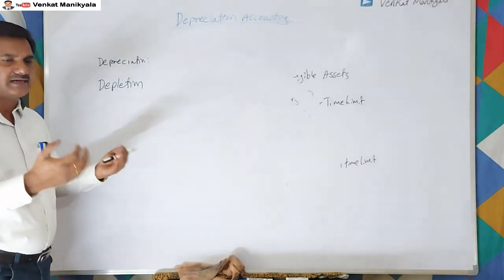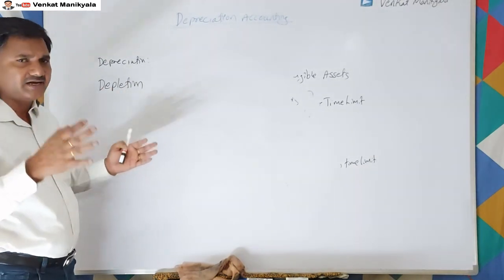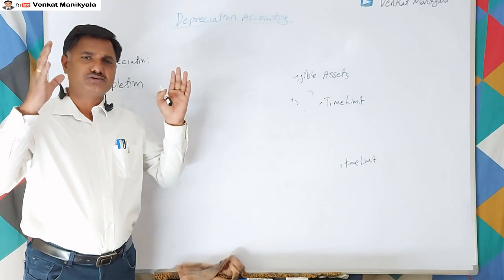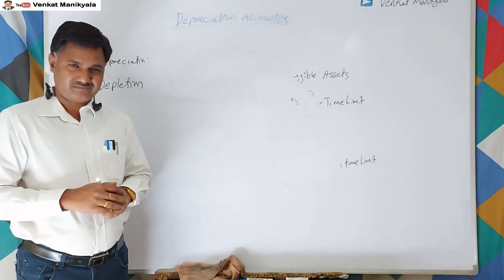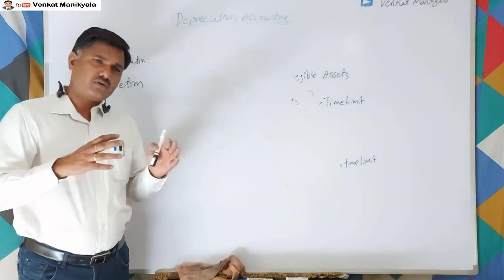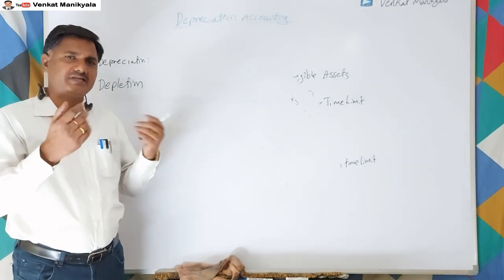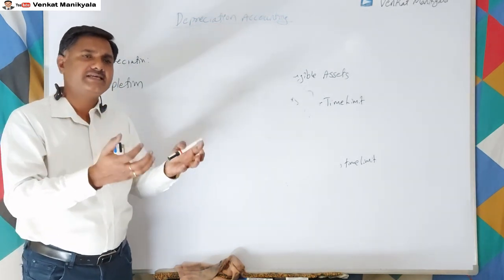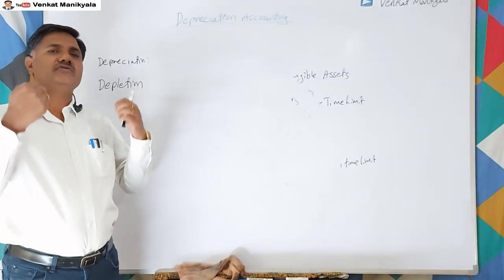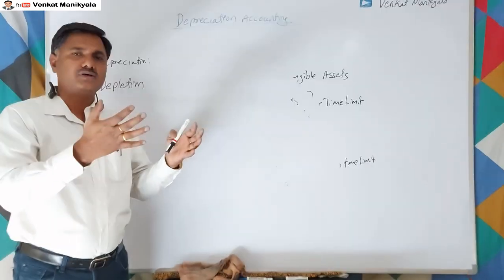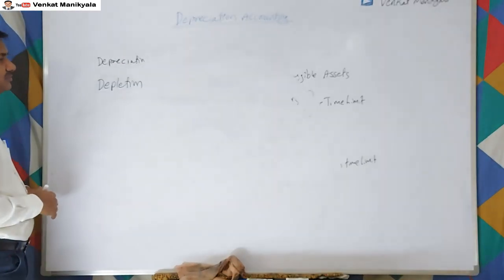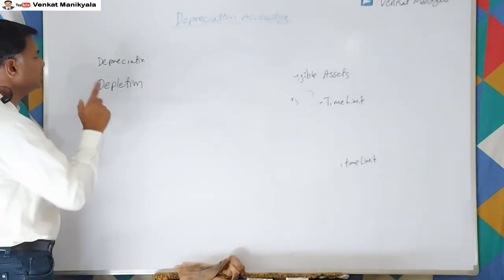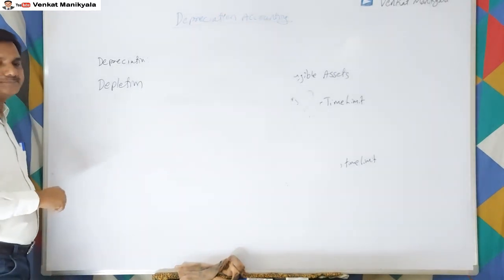Let us suppose in a particular field we have 1,000 metric tons of coal. Based on the extraction, whatever we spend towards that lease, we charge like depreciation, but that is called depletion, right?